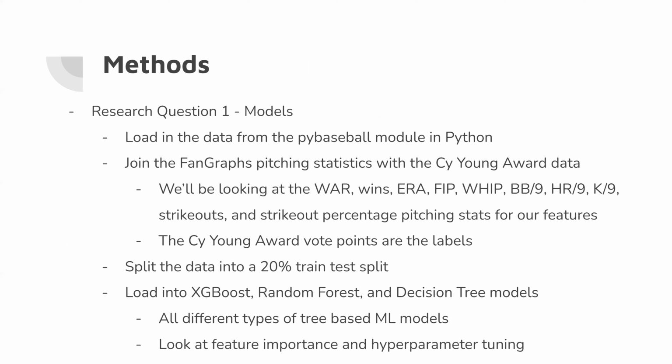For research question 1, we combined data from FanGraphs and Cy Young Award voting data. From FanGraphs, we took pitching data such as WAR, wins, ERA, FIP, WHIP, among other statistics, and then combined those with Cy Young Award voting point totals. Then we split the data into 80/20 train-test splits and loaded those splits into the XGBoost model, random forest model, and decision tree models to predict the voting total.